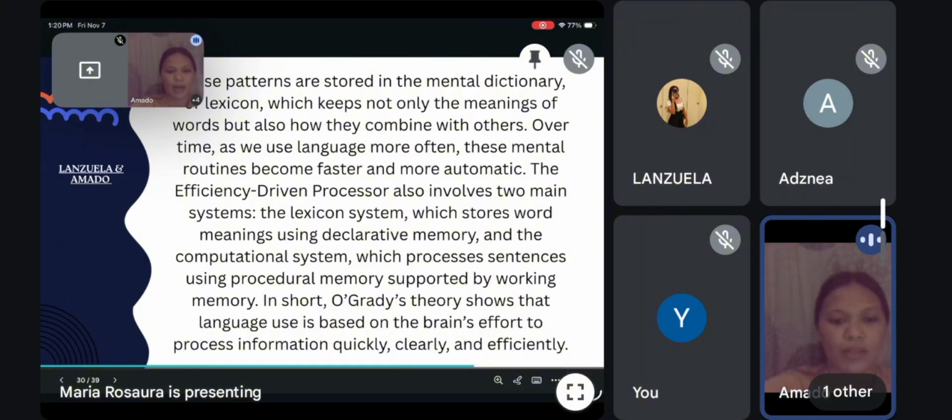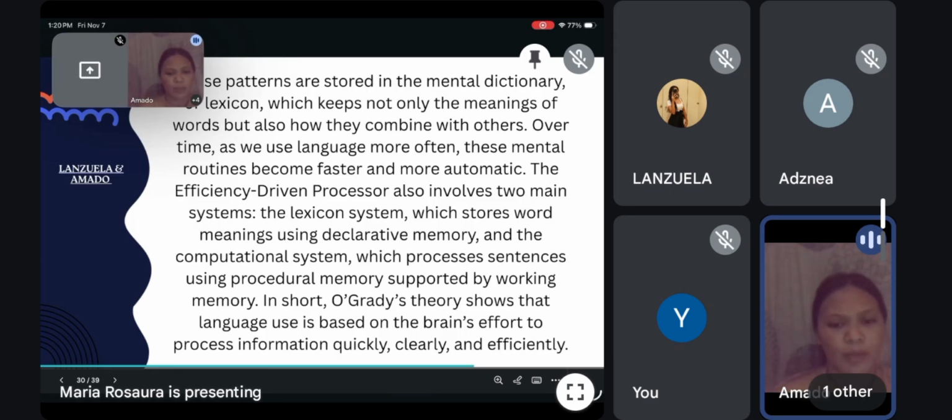This theory also talks about dependencies, which are the links between words, like the connection between subject and verb. These links are stored in our mental dictionary called the lexicon, which helps us know how words can work together in a sentence. As we use language more, our brain becomes quicker and better at processing it.